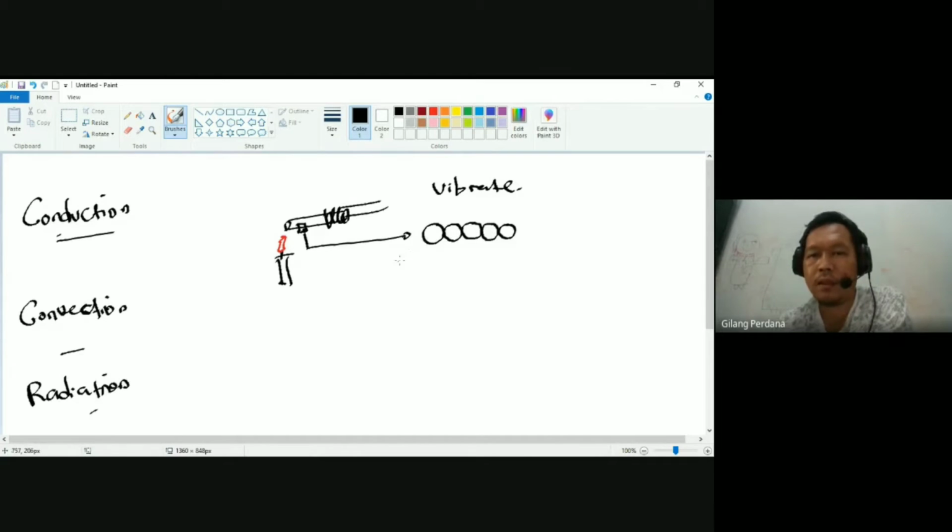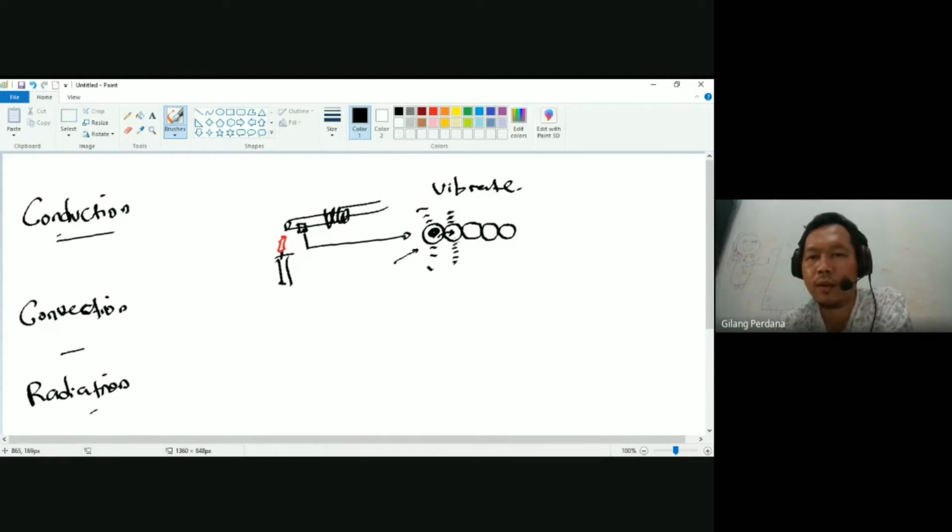And then what happens if you heat a part of this solid? This particle will get kinetic energy from the fire, and then it will vibrate even more. Then it will bump and collide with the neighboring particles, the particles positioned close to it. And then the heat from this particle will transfer to the neighboring particles. Then what happened next?